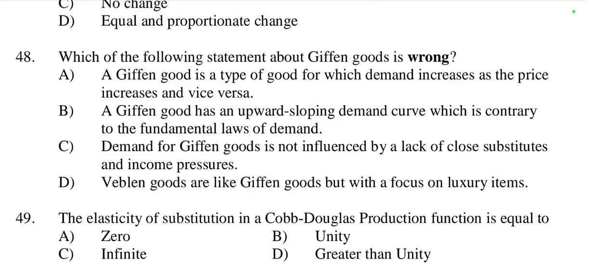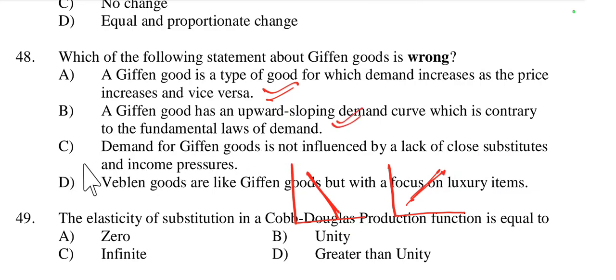When demand increases, price increases, and when price decreases, demand also decreases. So vice versa, it is also right. Then the second statement: a Giffen good has an upward sloping demand curve, which is contrary to the fundamental law of demand. The fundamental law of demand says the curve is downward sloping, but in the case of Giffen goods, it is upward sloping. So it is also right, option B.